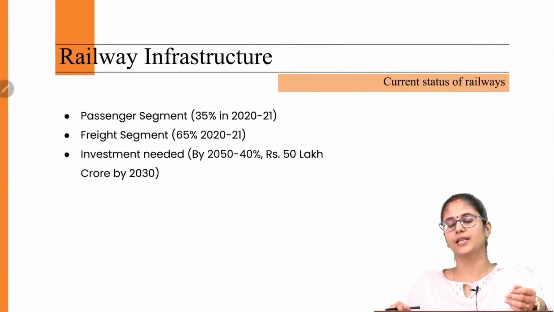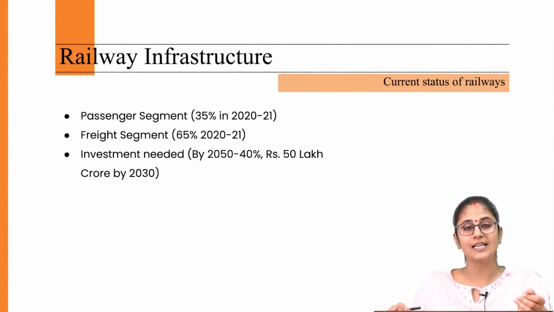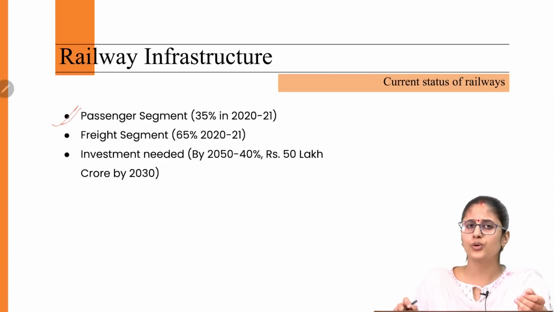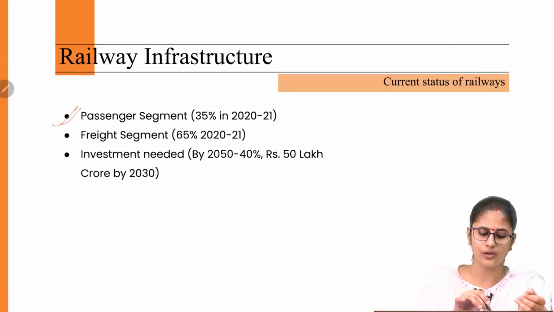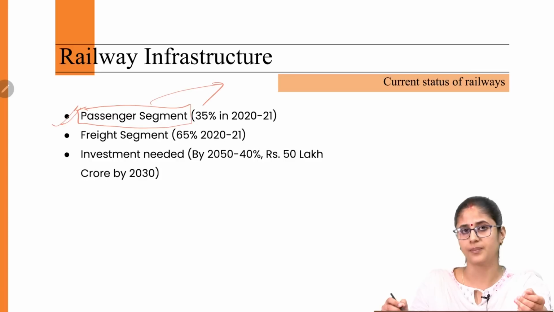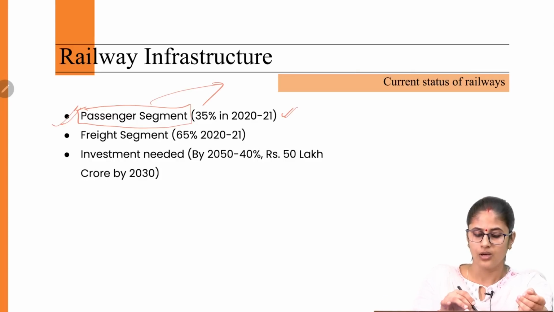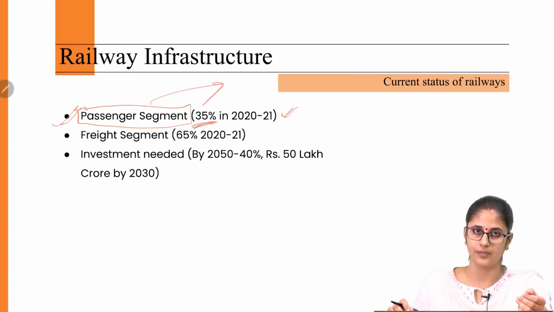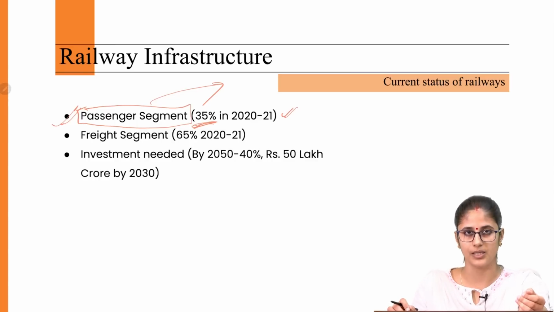Now the next aspect that you need to understand is, what is the current status of railways when it comes to India? When it comes to the passenger segment, we are witnessing a growth in this passenger segment. Why? On account of urbanization and higher standards of living. And this passenger segment basically comprises 35% of the total revenue generated by the railway in 2020-2021.